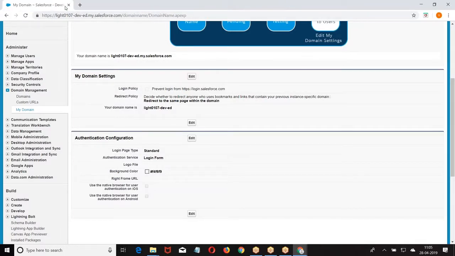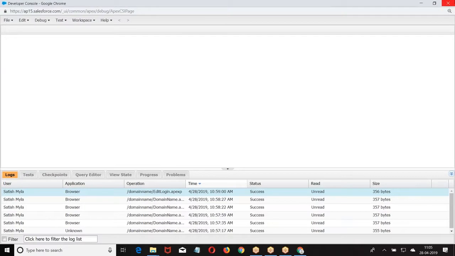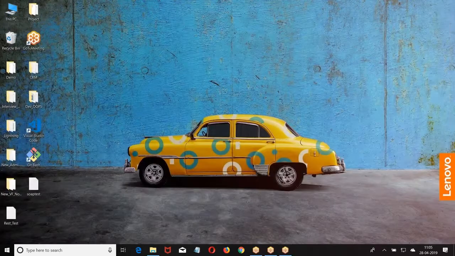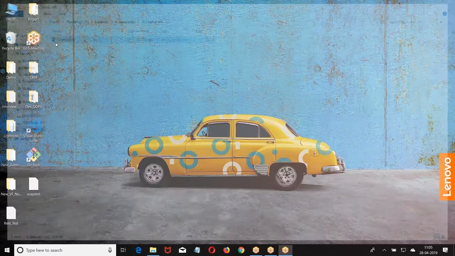Another question is, you said that a managed package can be created only in Unlimited Edition. In case it is Enterprise Edition, can't we create it? You can't create it.